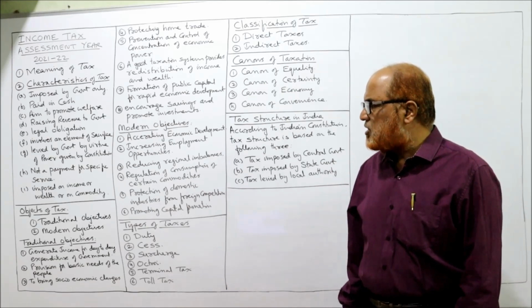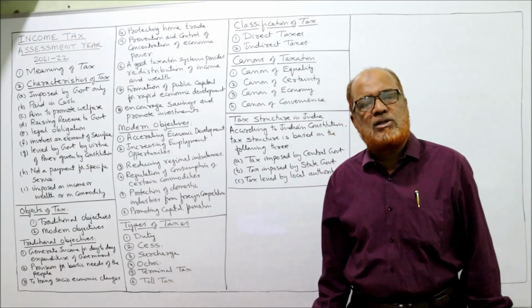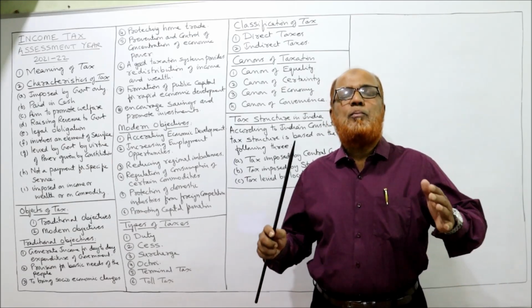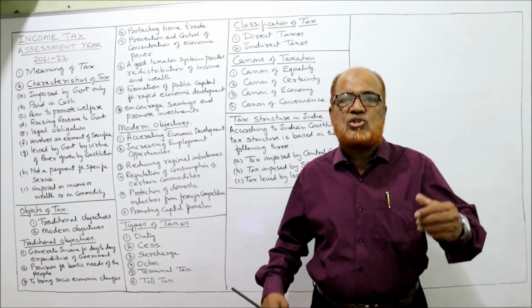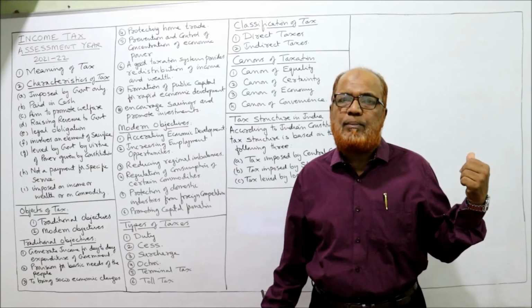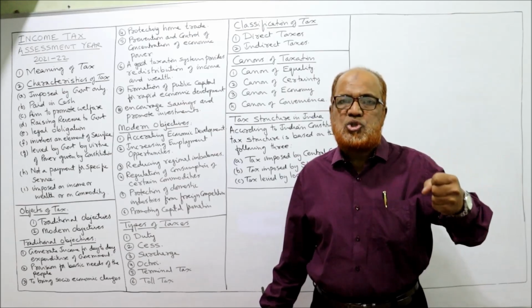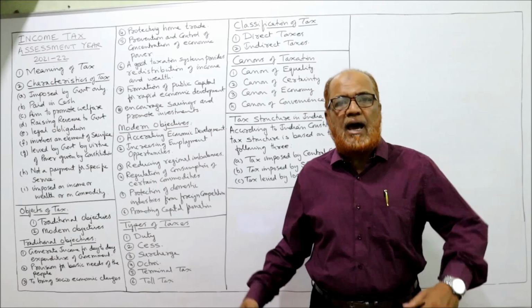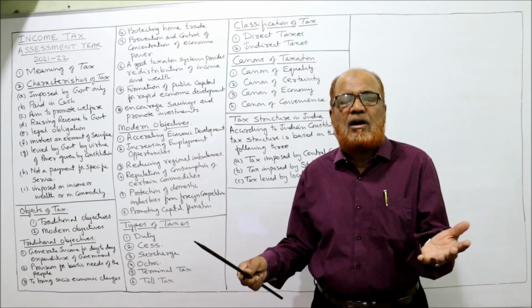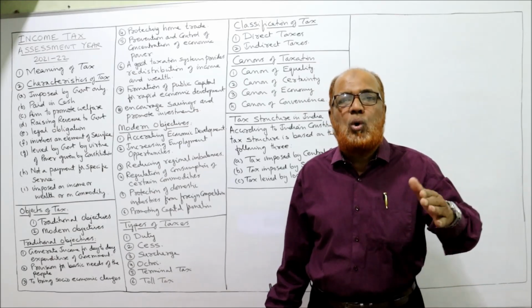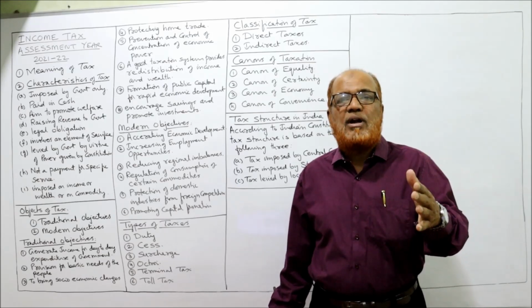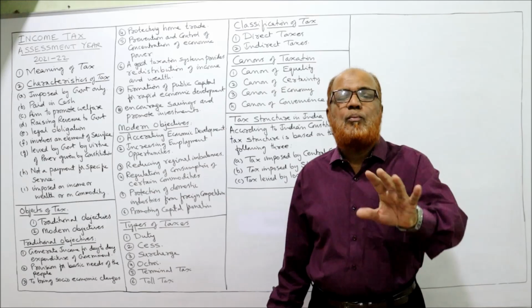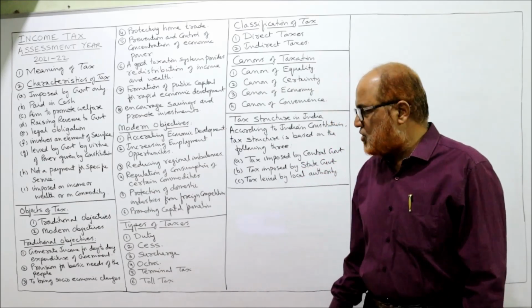Next one, protection of domestic industries from foreign competitors. Just now I told you, the government has an obligation to protect our domestic industries from foreign competition. Otherwise, what will happen? Strong foreign competitors will enter the domestic market and capture the market. Our country's industries will not be able to grow. So the government has taken this taxation policy in order to protect the home industries.